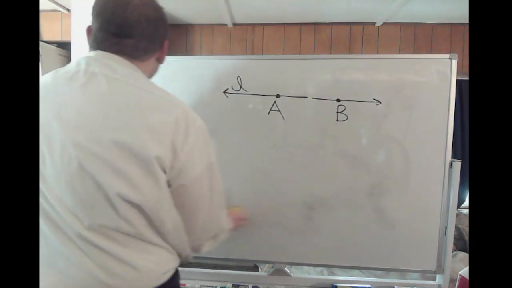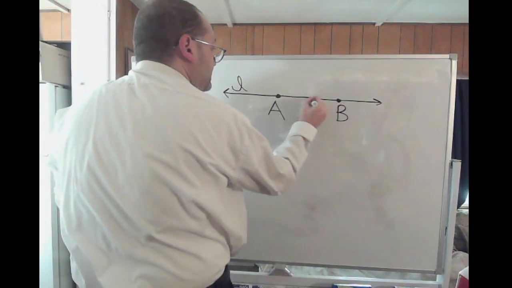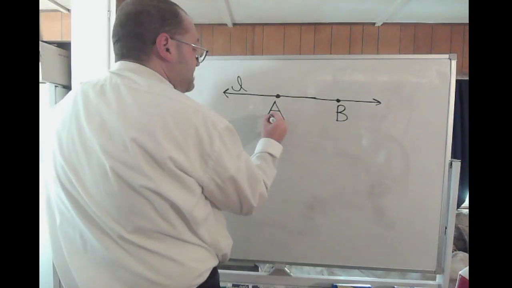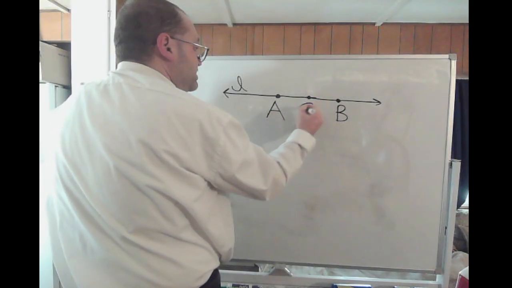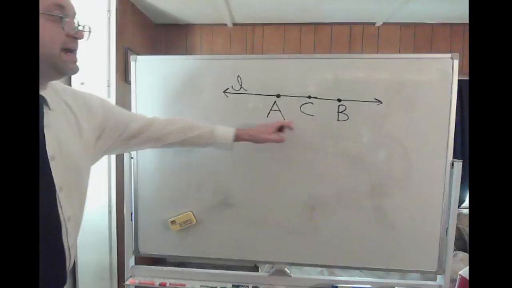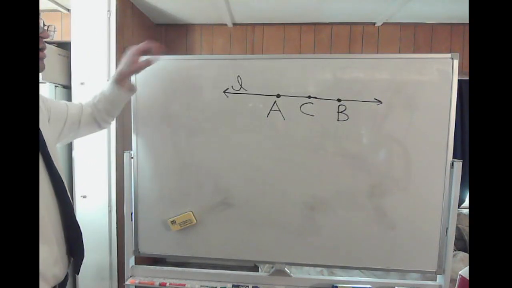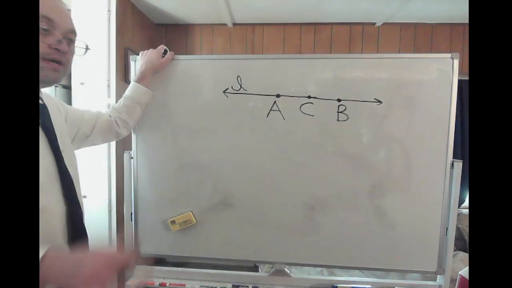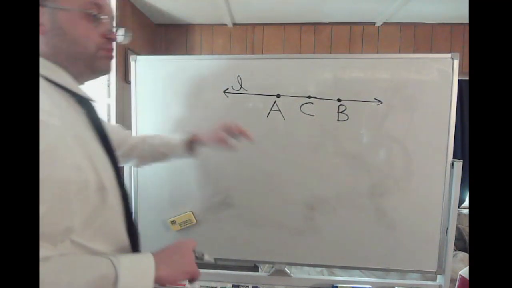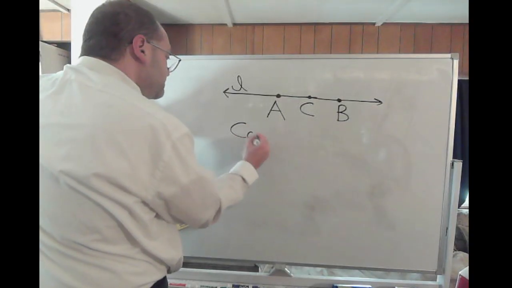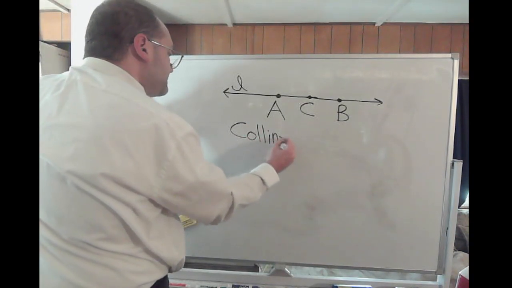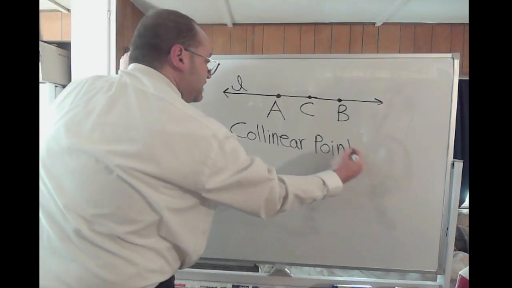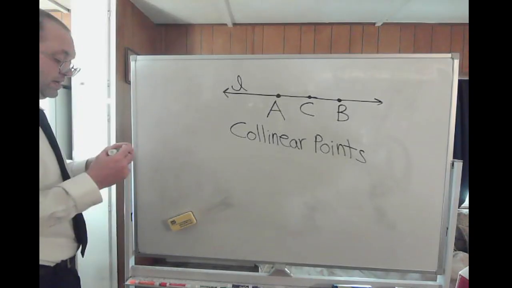Let's just deal with line AB for a minute. Just good old line AB. Okay. Well, of course, AB forms a line. Let's put some point C in between AB. I have a point C now in between A and B. Or C could have been to the left of A, it could have been to the right of B. It wouldn't matter. If all three of these points lie on the same line, those are called collinear points. So when points all lie on the same line, those are called collinear points.